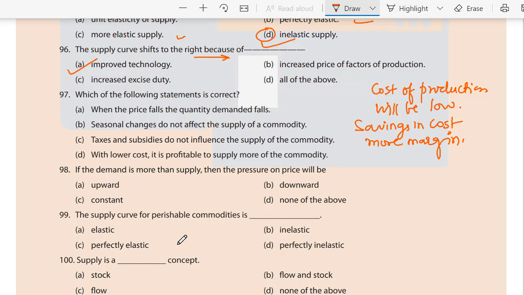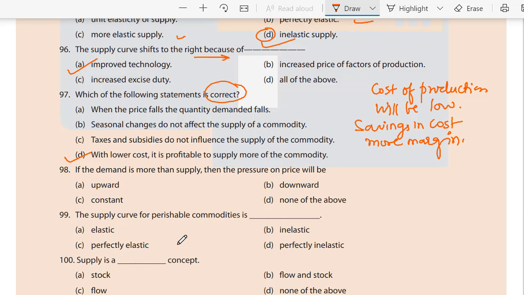Which of the following statements is correct? A. When the price falls, the quantity demanded falls. B. Seasonal changes do not affect the supply of a commodity. C. Taxes and subsidies do not influence the supply of a commodity. Or D. With lower cost, it is profitable to supply more of the commodity. It would be D. This statement is absolutely correct.